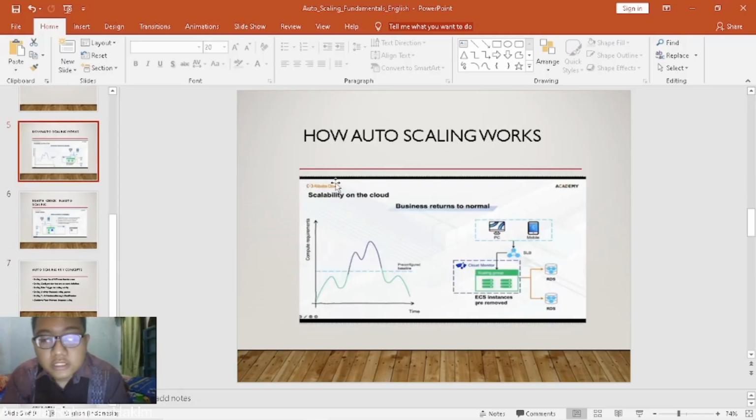How does autoscaling work? First, from mobile or PC, connecting to the server load balancer. From the server load balancer, it is configured to the scaling group. Autoscaling adds instances if there is high demand and removes instances if there is low demand.